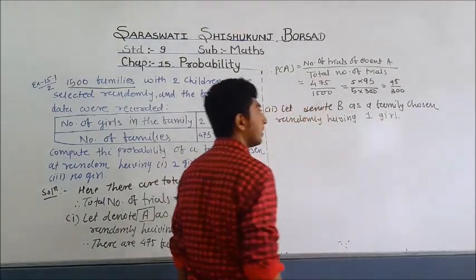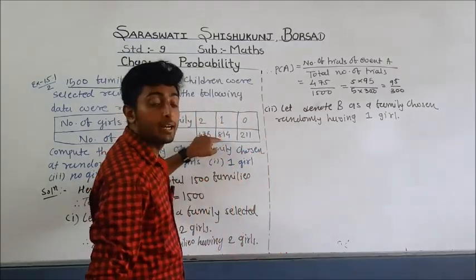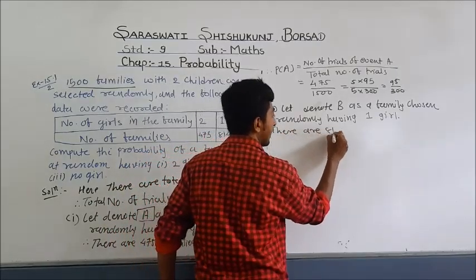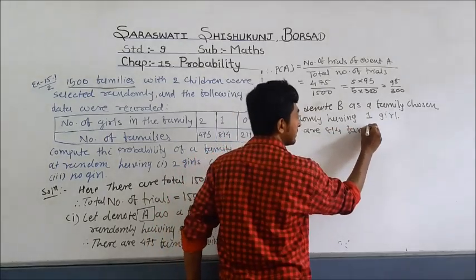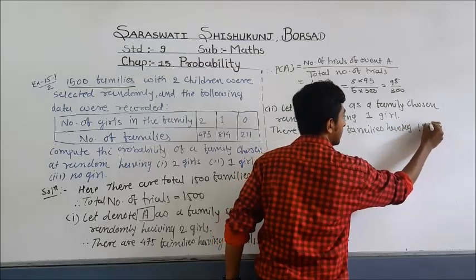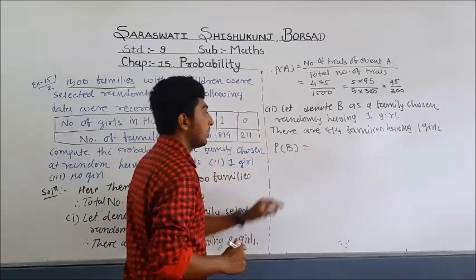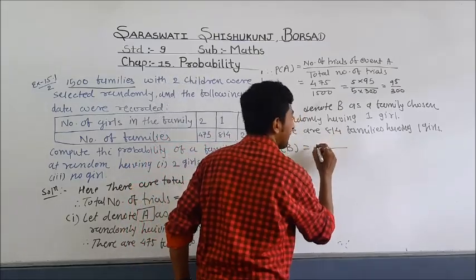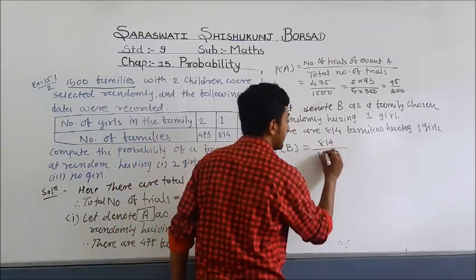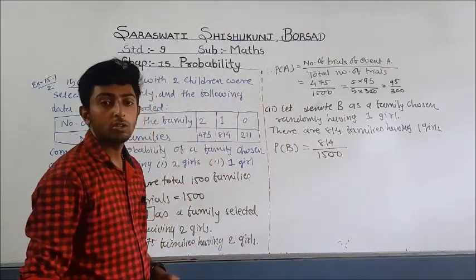Okay, so how many families have one girl? There are 814 families having one girl. So I can directly find probability of B: the numerator is 814, the number of families having one girl, and the denominator is 1500, the total number of families. This is also correct.